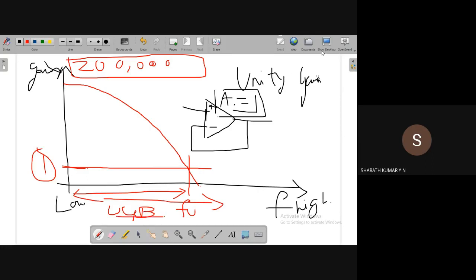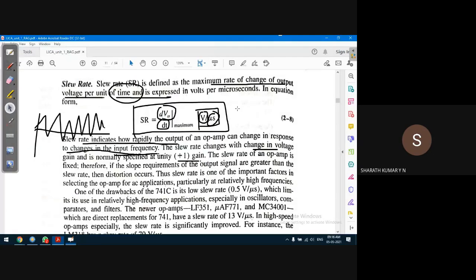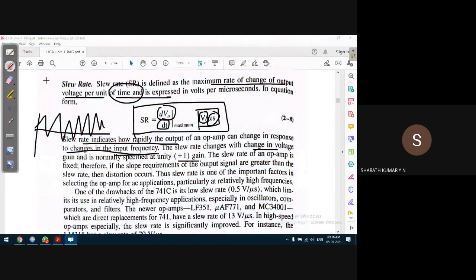Okay. So this change in the slew rate, which changes with the change in voltage, is normally specified. It's specified at unity gain. Okay, slew rate matters at unity. How it matters, we'll see.